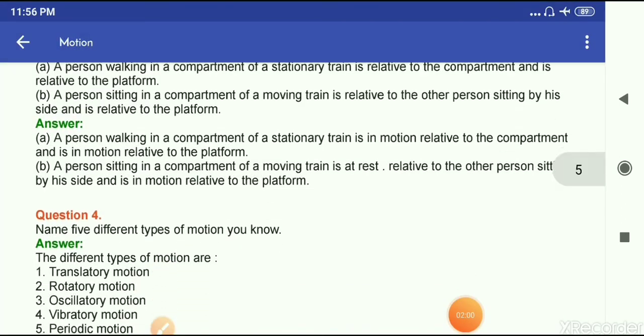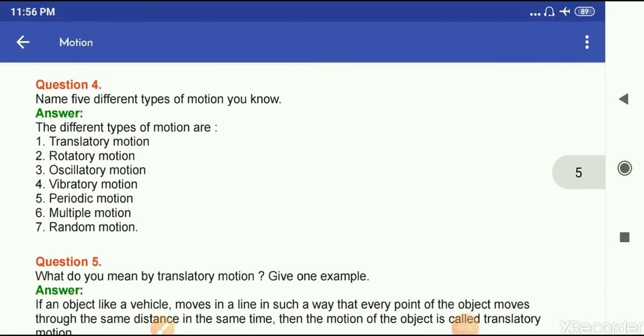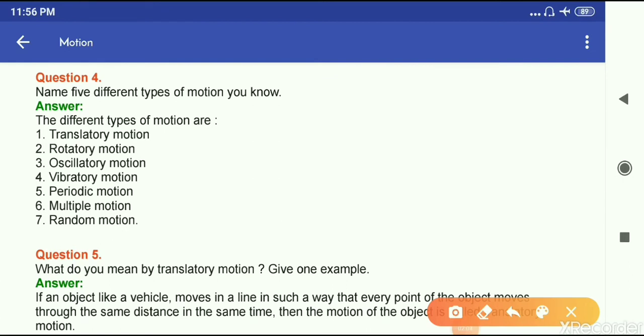Question number 4: name 5 different types of motion you know. So, different types of motion are translatory motion, rotatory motion, oscillatory motion, vibratory motion, periodic motion, multiple motion, and random motion. Okay, so these are the different types of motions.